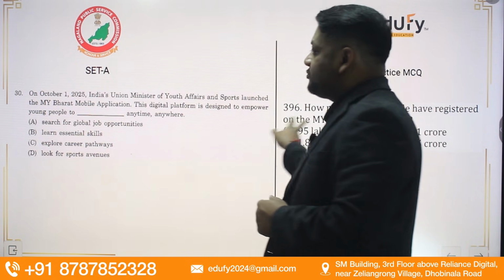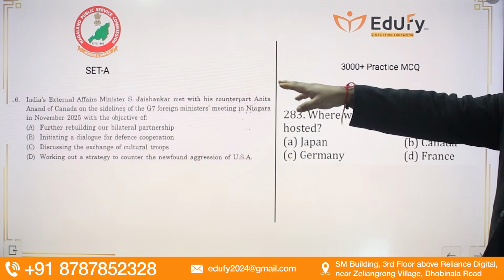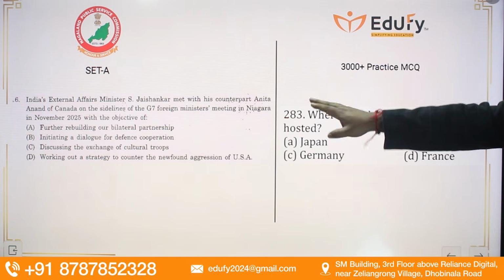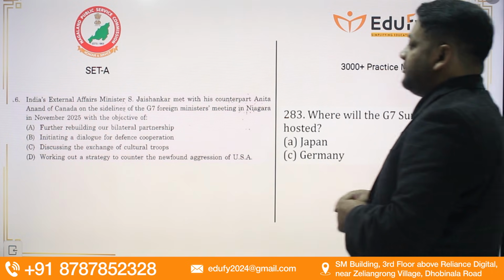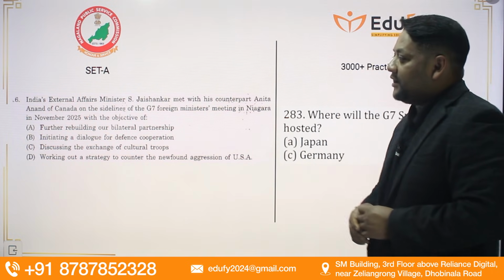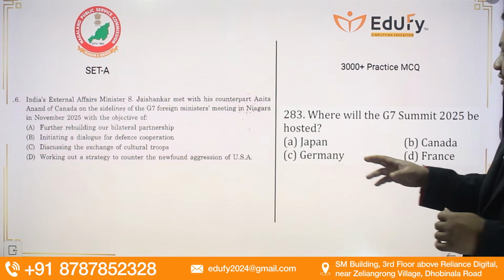All right. So the next question is 16. Pardon, one was missed, but it is question number 16 of Set A. India's External Affairs Minister Jaishankar met his counterpart Anita Anand of Canada. All right, so this is a G7 related question.